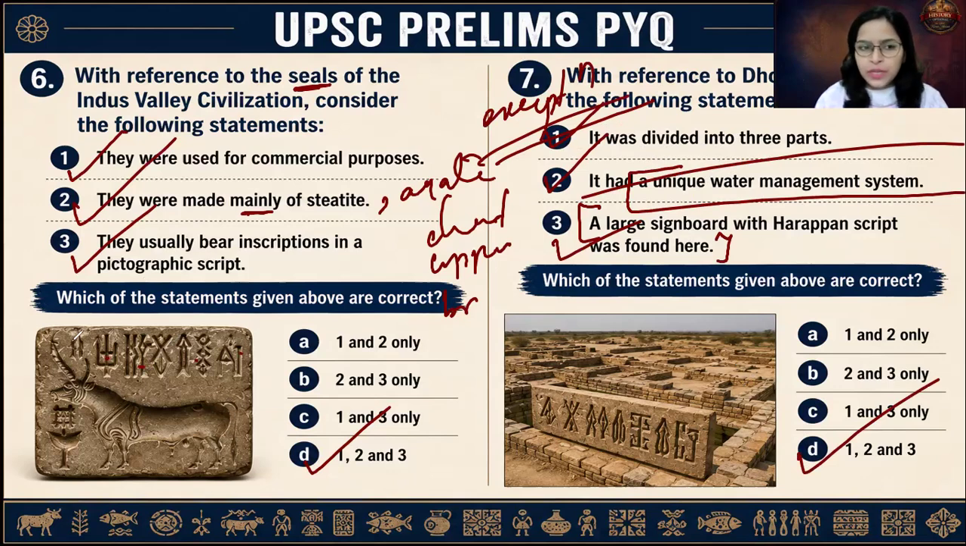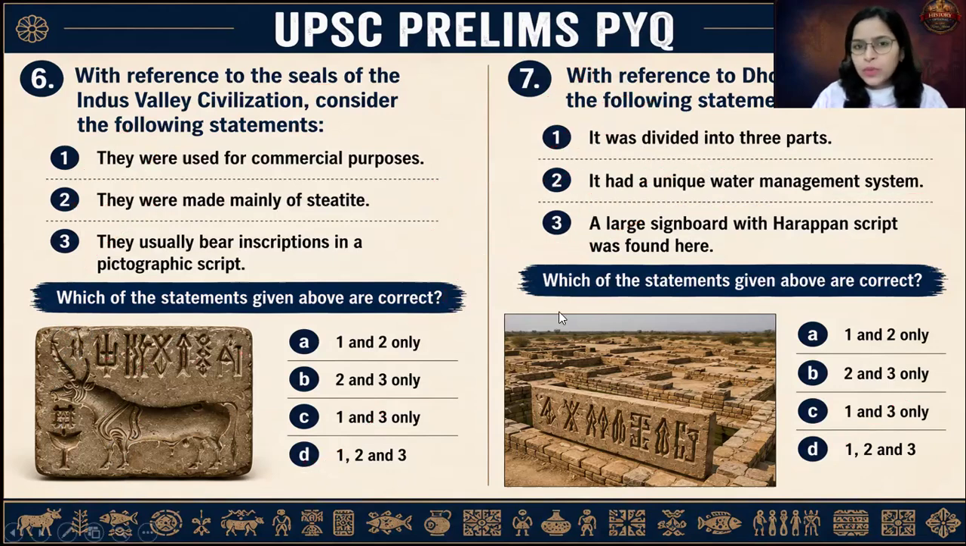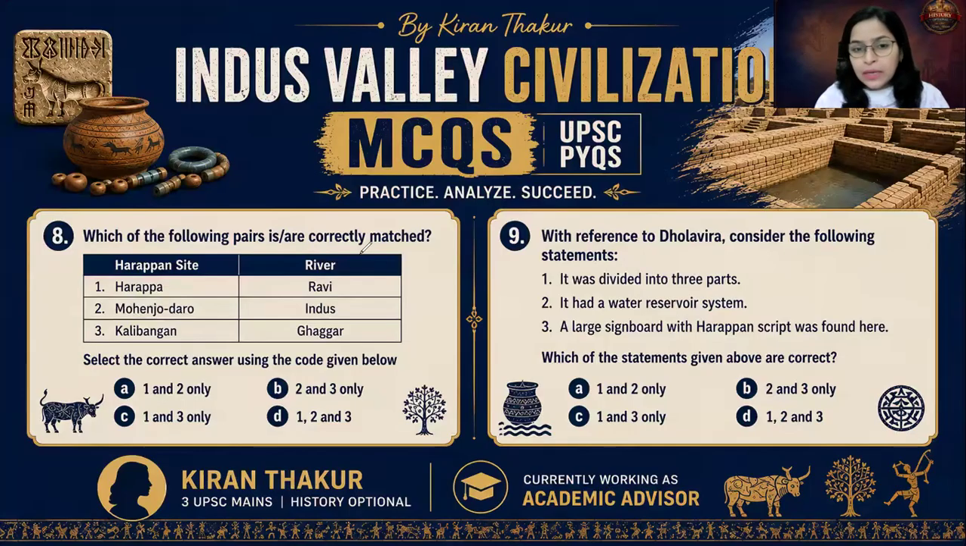Okay, let us move ahead. So I hope whatever MCQs we discussed up till now, you guys are clear with. Now let us move towards the last set of MCQs. Which of the following pairs are correctly matched?